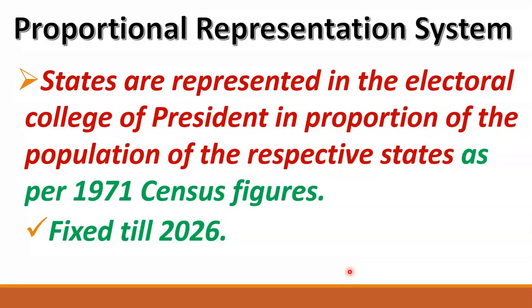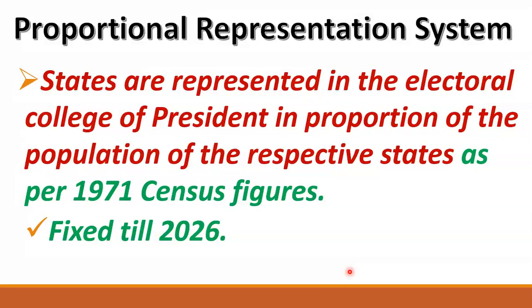As a result of the proportional representation principle, the vote value of South Indian states decreased in the electoral college of the president, and the vote value of North Indian states increased. So the South Indian states were doing good work and paying a cost for it, while North Indian states were not doing good work and were getting rewarded. This was wrong.